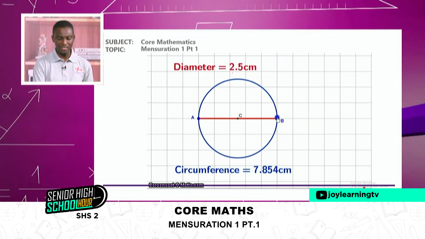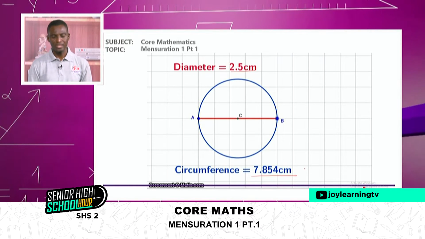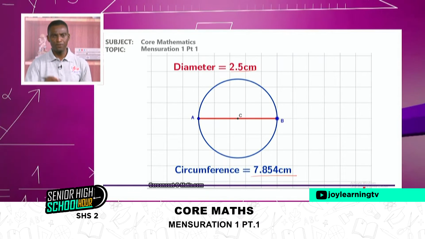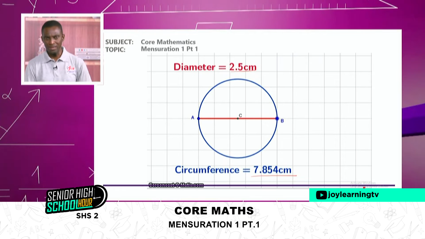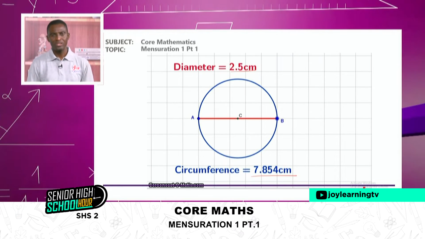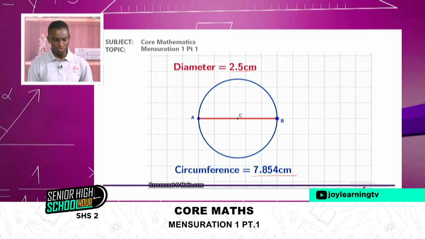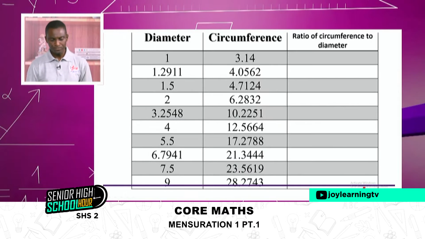For example, if I look at 2.5, its circumference is this. Can you see that? And so if we pick different circular objects, measure their diameters and measure their circumferences, let me just give you an instance of what I did.